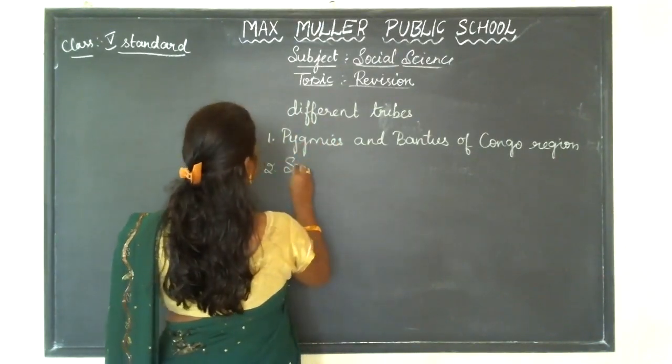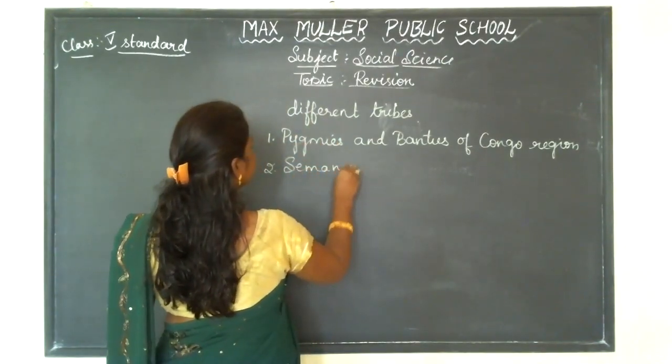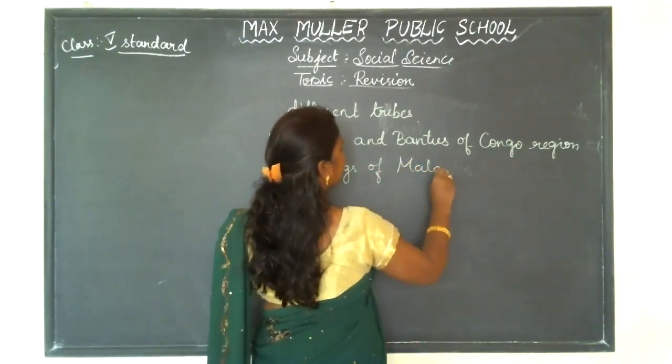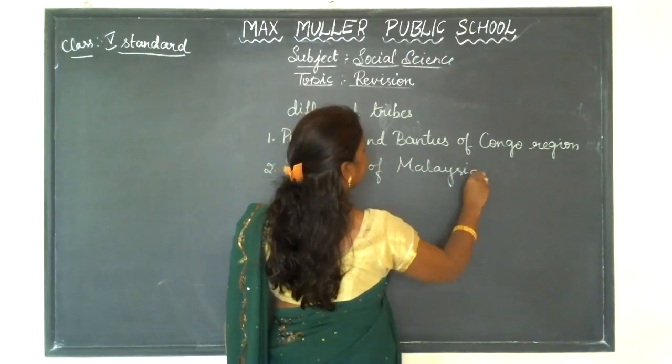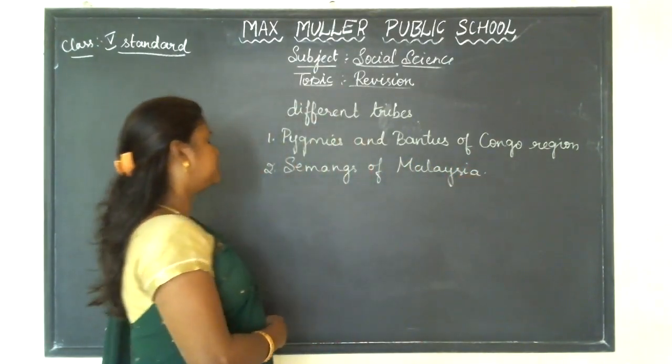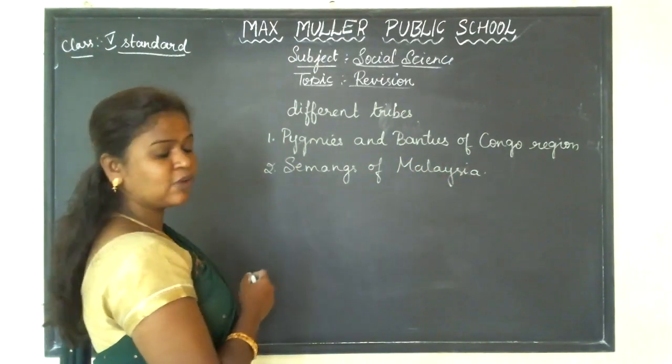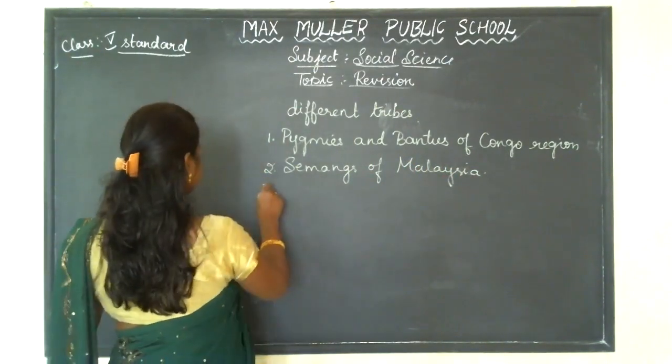The second one is Semangs of Malaysia. So these are the people who are living in Malaysia. The tribal people are called Semangs.